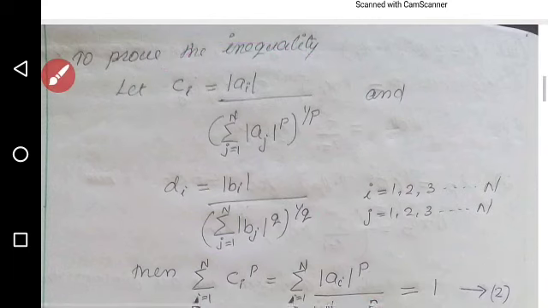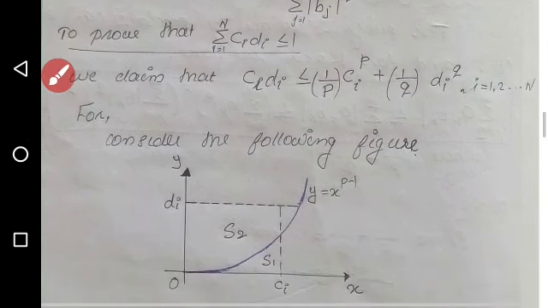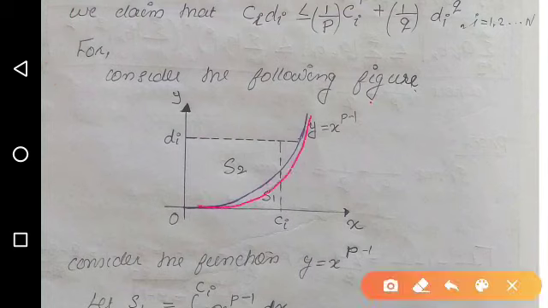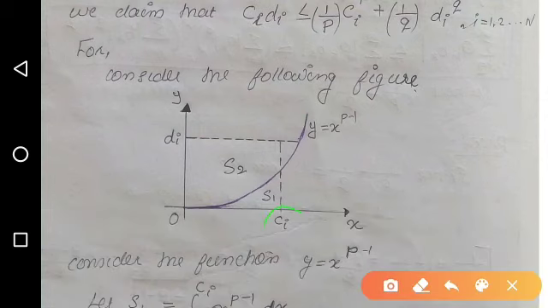Okay. Now to prove this inequality, we are considering a figure. Here we have a figure like this, and this is y equal to x raised to p minus 1, and we are considering 2 points ci and di in the xy plane.